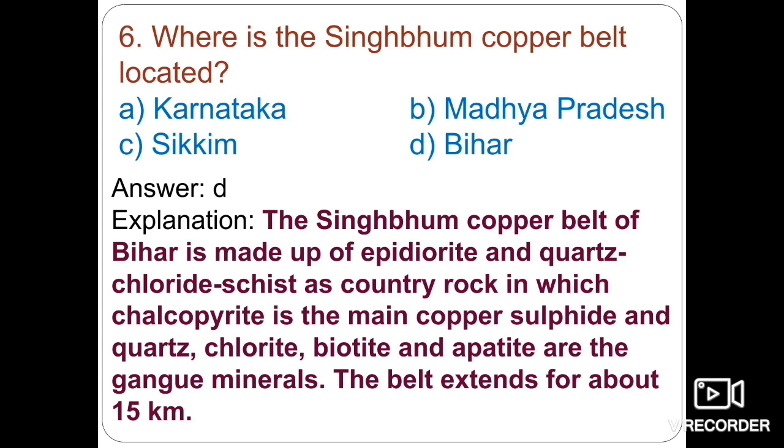That is the country rock, epidiorite and the quartz chlorite schist, in which chalcopyrite is the main copper sulfide. So the host rock or the source rock is important, as well as the occurring mineral, chalcopyrite, the main copper sulfide, and quartz, chlorite, biotite, and apatite are the gangue minerals. In the previous video, we talked about the ore minerals as well as the gangue minerals or accessory minerals. The belt extends for about 15 kilometers in length. So here option D is the right answer.